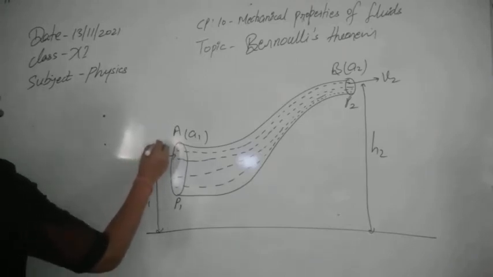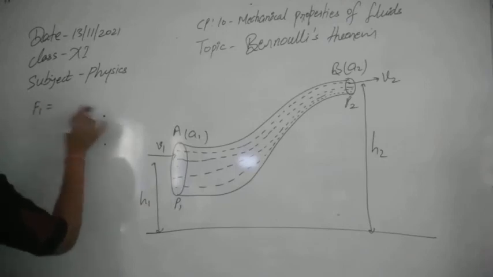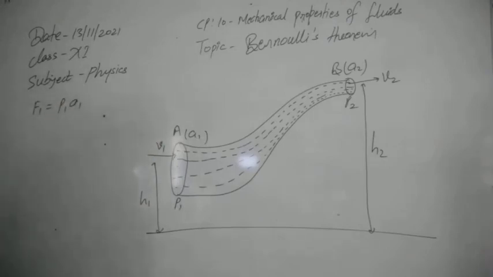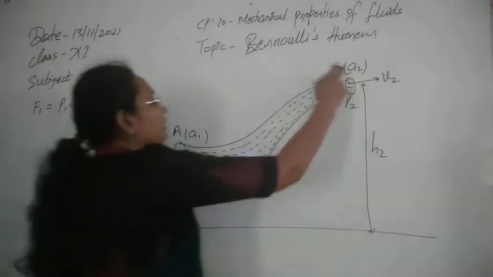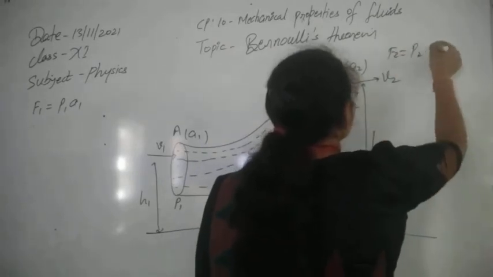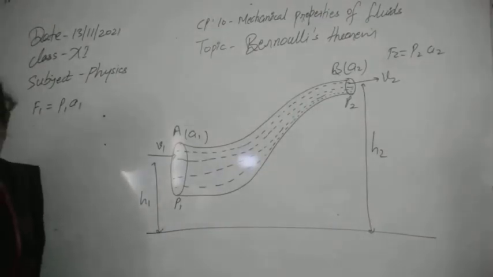So the pressure here, that is P1, has cross-sectional area A1, so we can write the force that is acting here as P1 into A1. And the force that is acting at B, this point, F2, is written as P2, the pressure, into A2, the cross-sectional area. It will be P2 into A2.